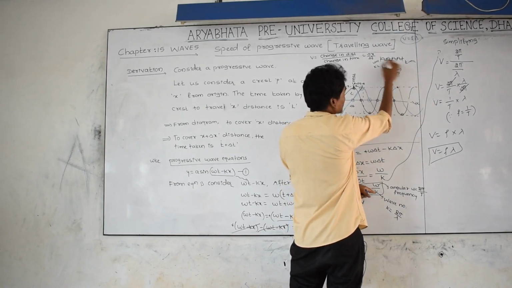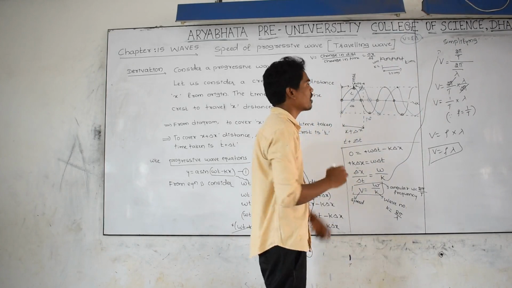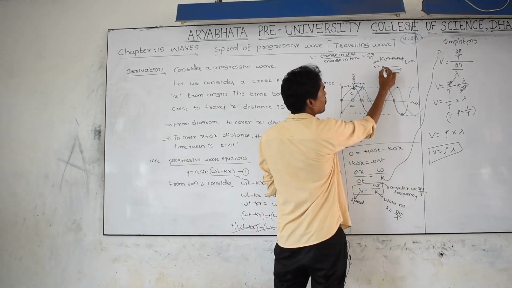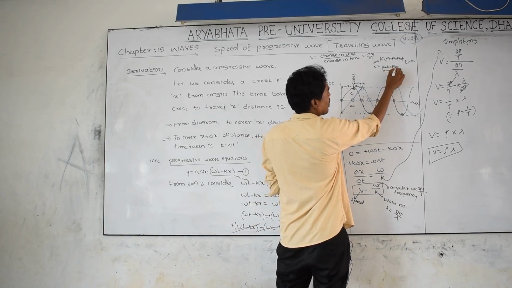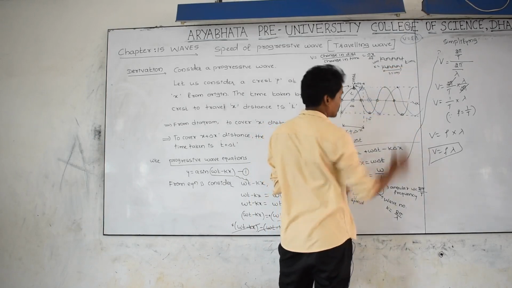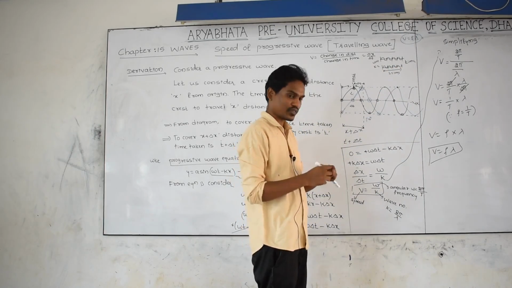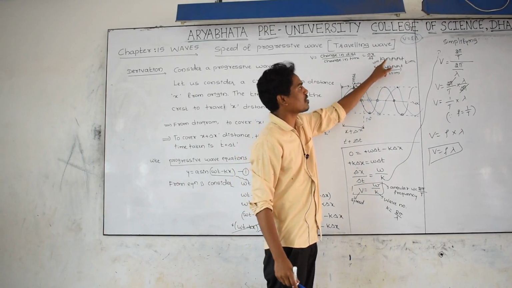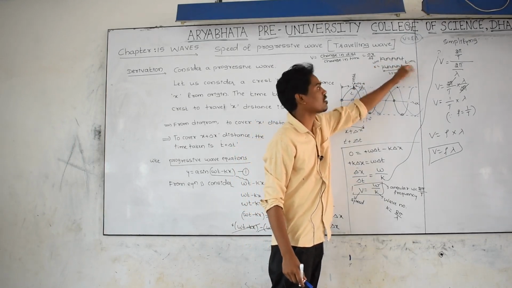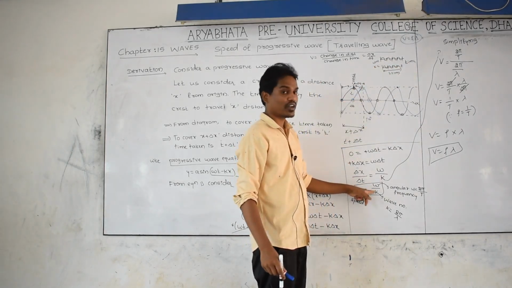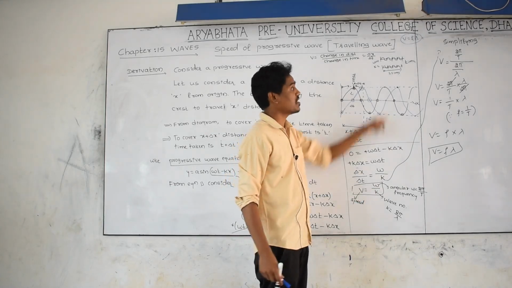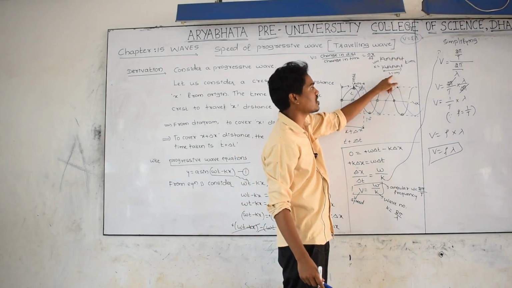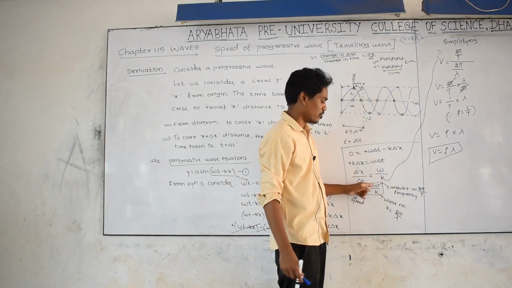Let us imagine it is a water wave, moving in water. In 1 meter of length, the number of waves present is called the wave number. If you calculate according to time, we call it angular frequency; if you calculate according to length, that is, how many waves are present in 1 meter length of the medium, that is called the wave number, omega and k.